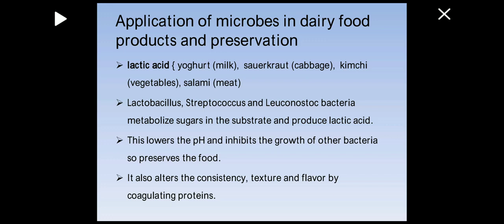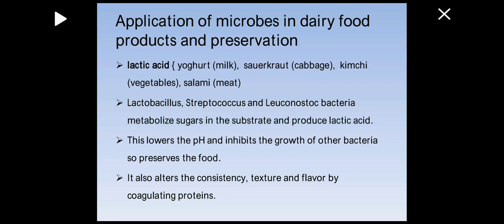Lactobacillus, streptococcus and leuconostoc bacteria metabolize sugars in the substrate and produce lactic acid. These are different genera of bacteria which metabolize sugar. It means they work on the substrate, which is sugar, and as a result the product produced is lactic acid.